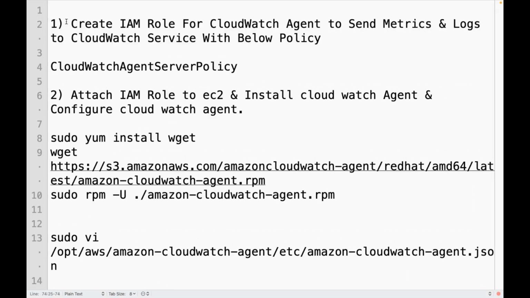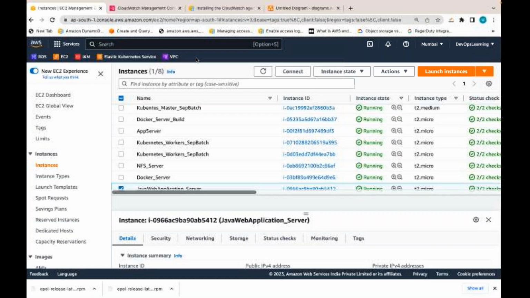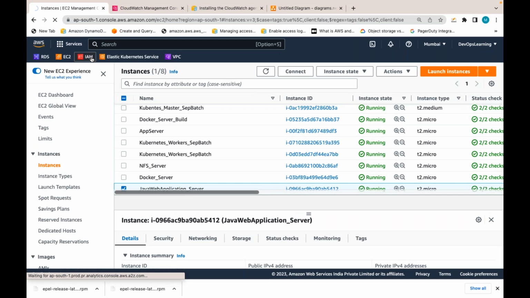I am going to do this. First, I will create one IAM role for the CloudWatch agent to send the metrics or logs to the CloudWatch service, because the agent requires permissions to send them.